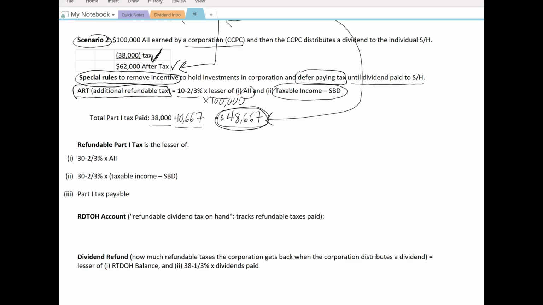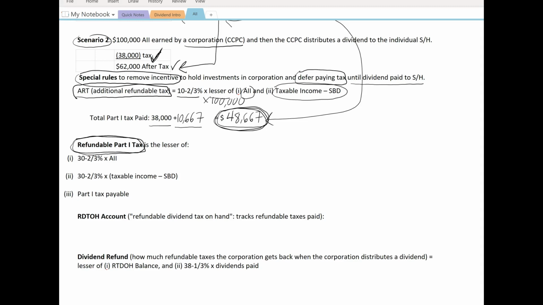So the government came up with the rule that says that, yes, we're going to make the corporation pay this huge amount of tax, but part of that will be refundable when the corporation pays a dividend to their individual shareholder. So then we have to calculate what amount of this $48,667 is refundable.